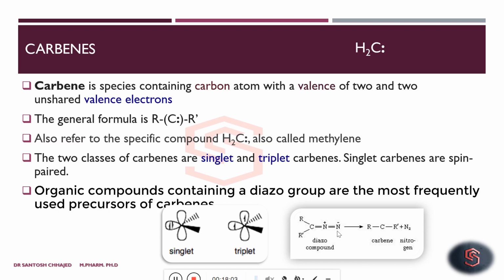Diazo means 2 nitrogens. So when such a compound departs in the form of N2, formation of carbene occurs. Now we can correlate it with the definition we have written here: carbene is the one which contains 2 valence electrons and 2 unshared valence electrons.